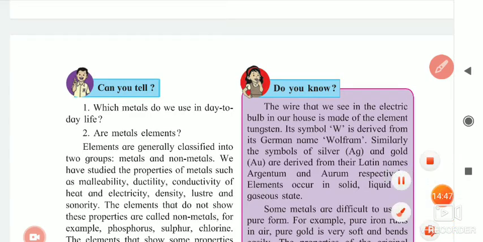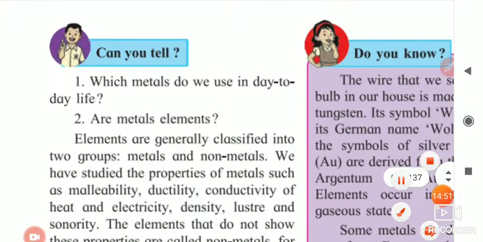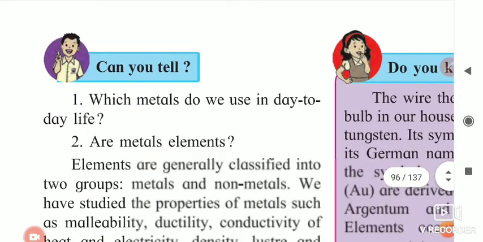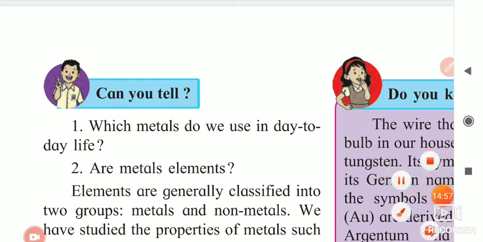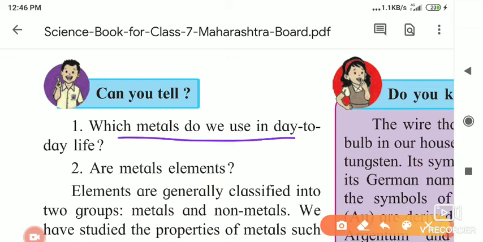Okay, now the next point. I will take one question and then we will stop. Which metals do we use in day-to-day life? Tell me which metals you are using. First of all, gold we are using. Silver we are using, as articles.